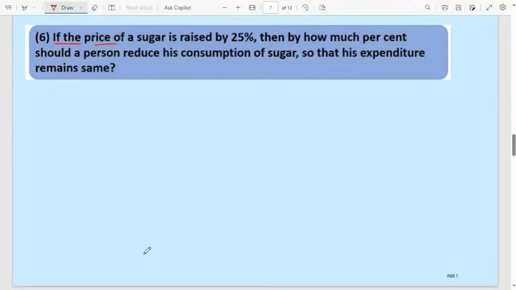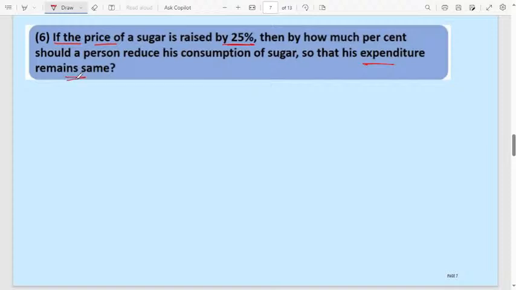Next one. If the price of sugar is raised by 25%, then by how much percent should a person reduce consumption of sugar so that his expenditure remains the same? Expenditure will be same.